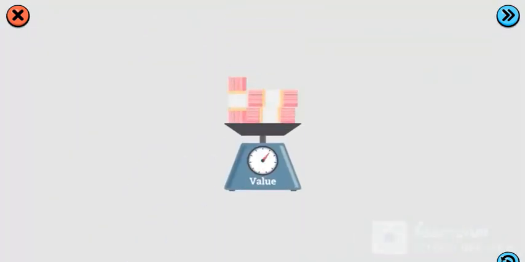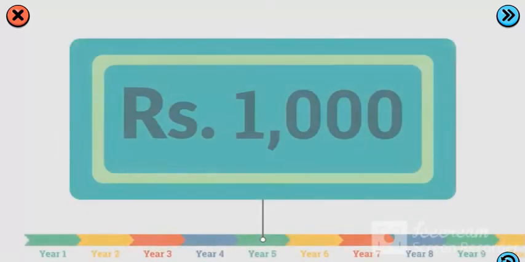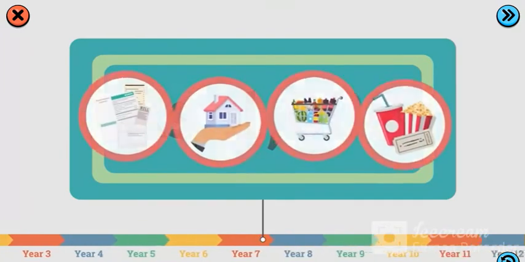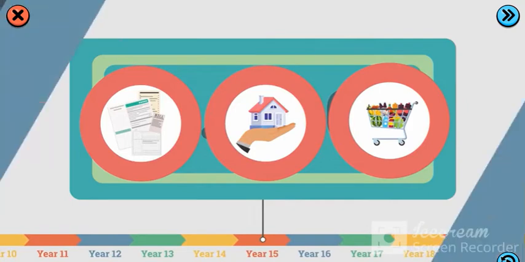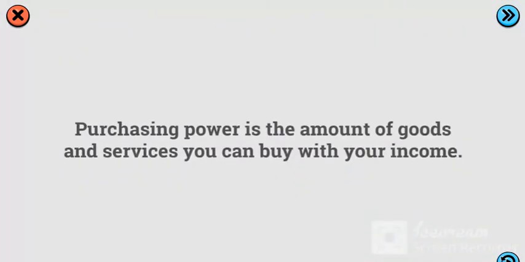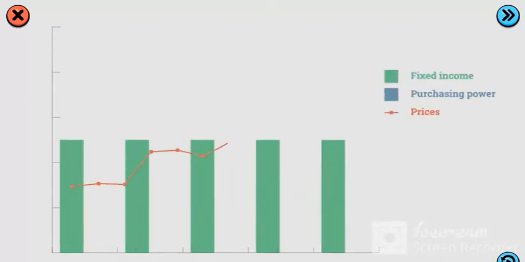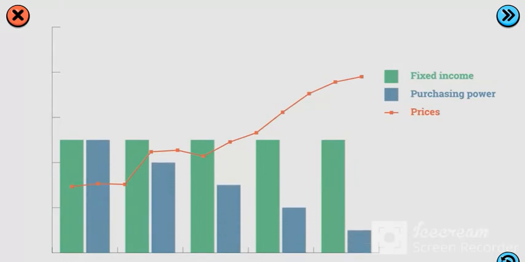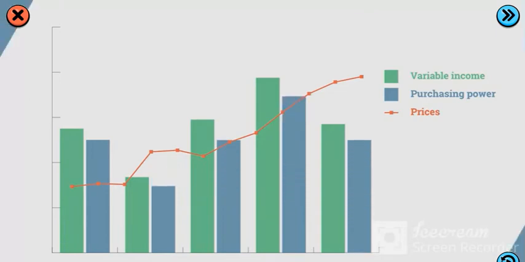A high inflation rate reduces the value of your money and discourages investment and savings. This means that the money you earn isn't as valuable as before and has a low purchasing power. Purchasing power is the amount of goods and services you can buy with your income. If you have a fixed income, the increase in prices will decrease your purchasing power. If your income is variable, it is possible to gradually increase it with inflation.